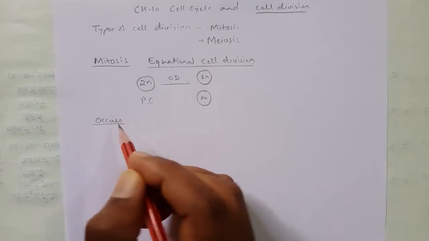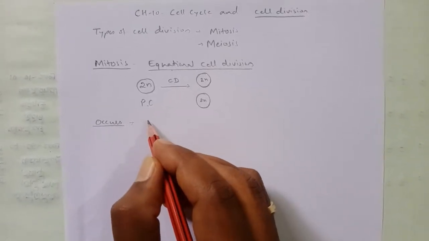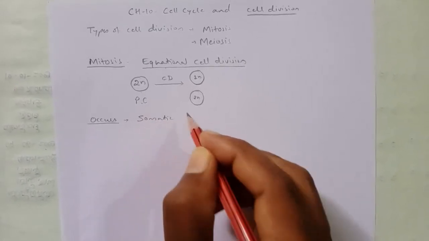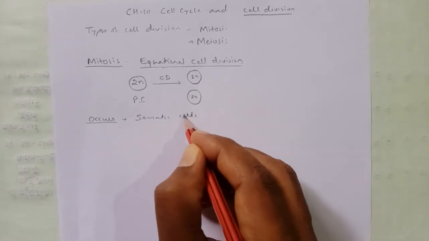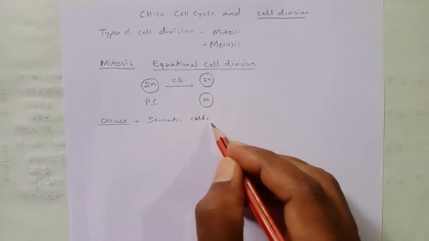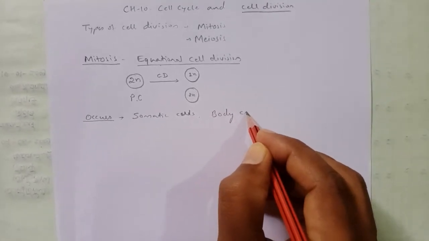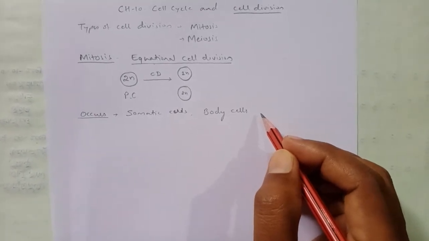The mitosis usually occurs in the somatic cells. What do you call somatic cells? We call them somatic cells or body cells of both animals and plants.